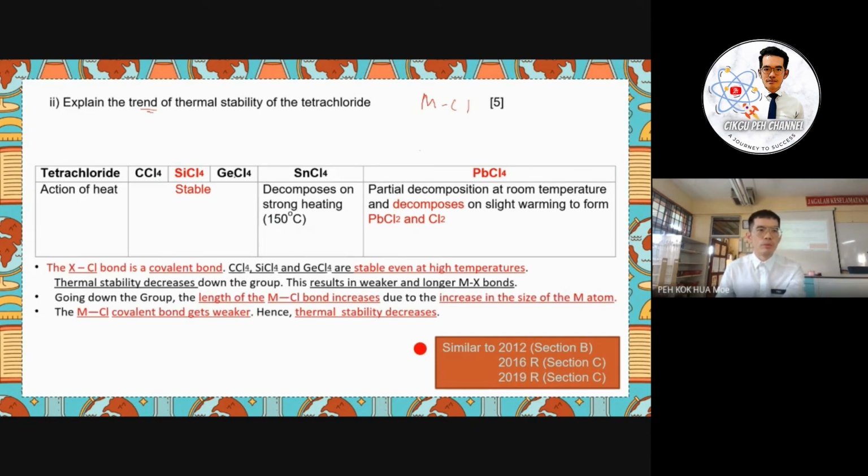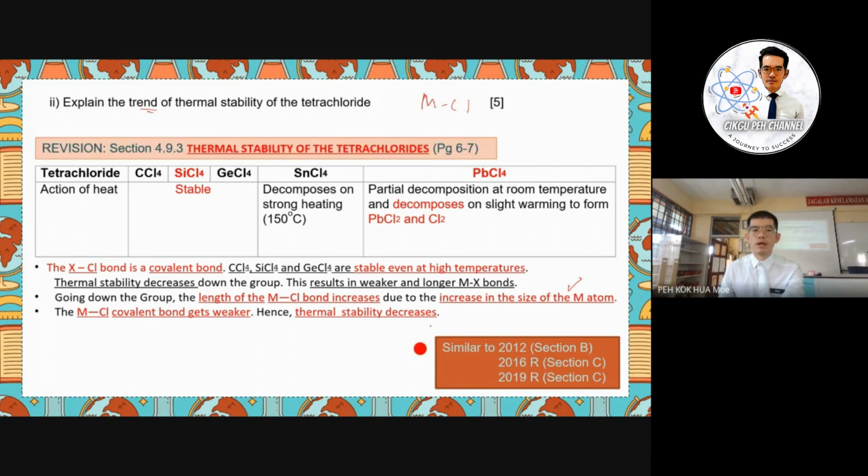The CCl4 to GeCl4, they are all stable because the size is smaller and the length of the bond between M and Cl will be shorter, the strength will be higher. So we require more heat to break the bond here. Okay, so overall, the bond length increases because the size increases and the bond strength will be decreased, hence the thermal stability decreases. So this is a discussion about this section now. So we have to explain the trend, not compare, not just mention one of the elements.